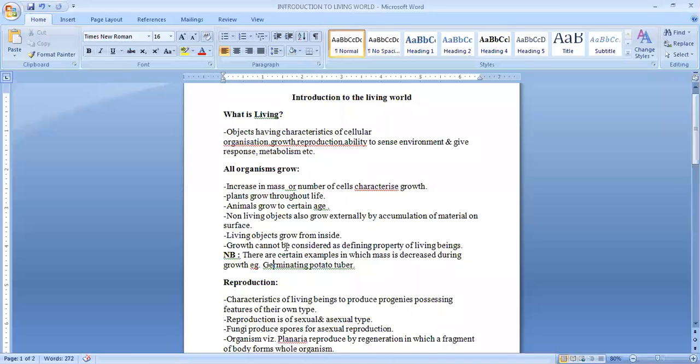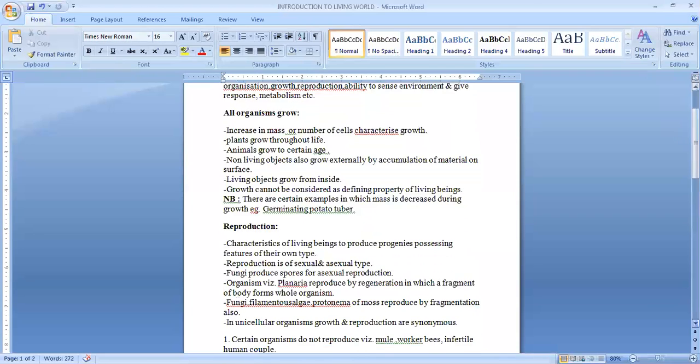But growth cannot be defined as a definite property of living beings. Why? Because in certain examples, the mass decreases during growth. For example, we have a potato. As it starts germinating, what happens? The potato shrinks in size. So, we cannot say that growth is related to size.